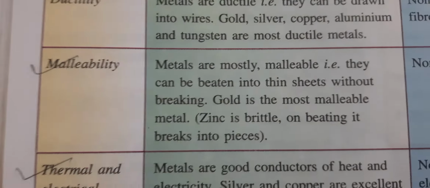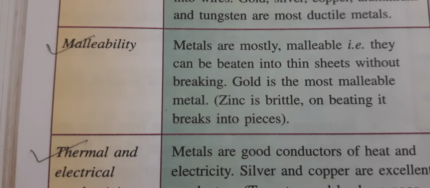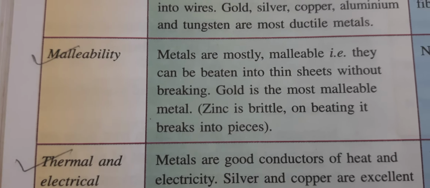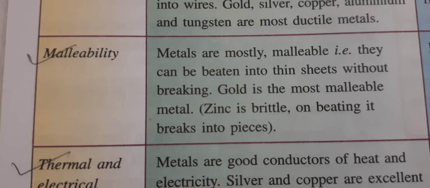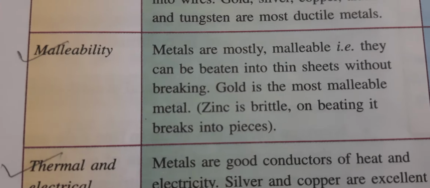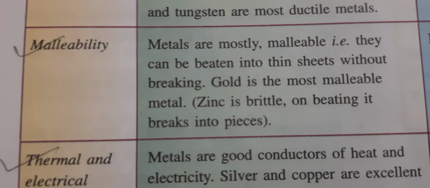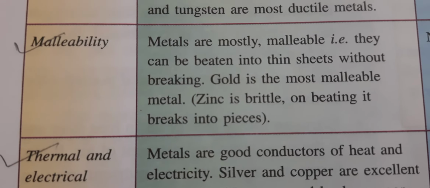Now next one, malleability. Malleability means can it be beaten into sheets? So most of the metals are malleable. That means they can be beaten into thin sheets without breaking. Gold is the most malleable metal. Zinc is brittle. On beating, it breaks into pieces.